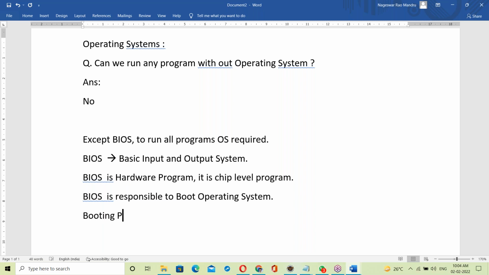It's loading the OS from hard disk to RAM memory. The OS runs in the RAM memory.